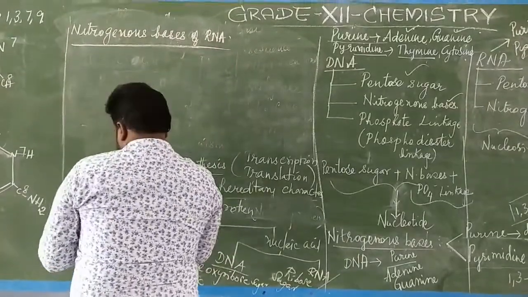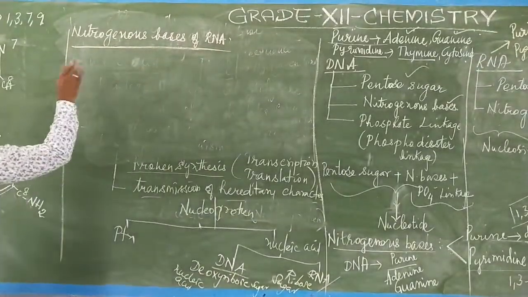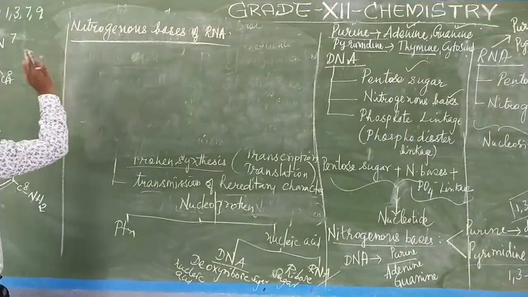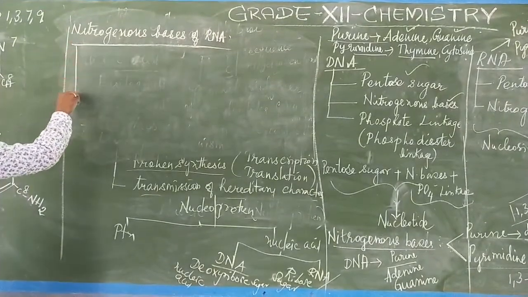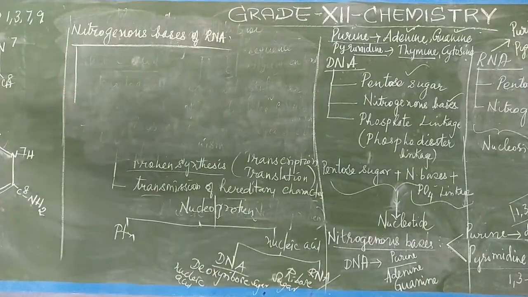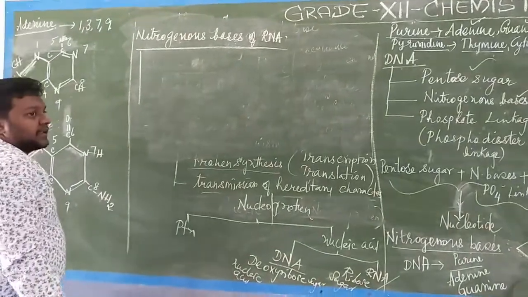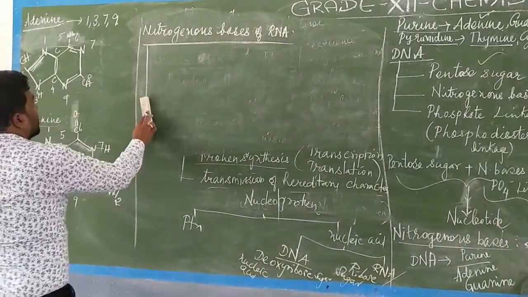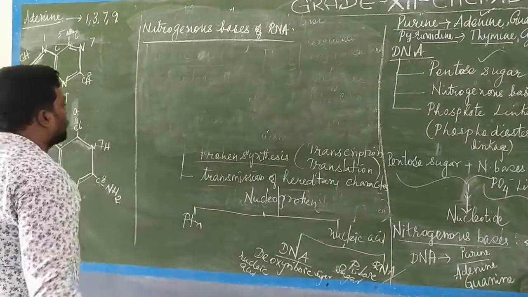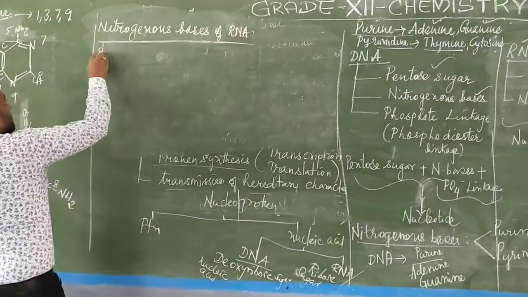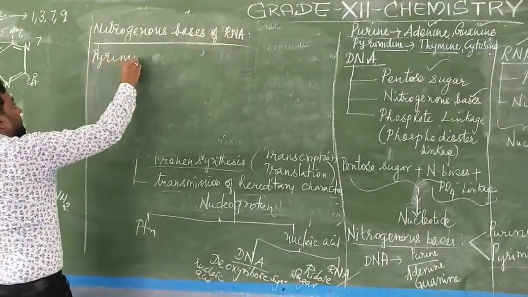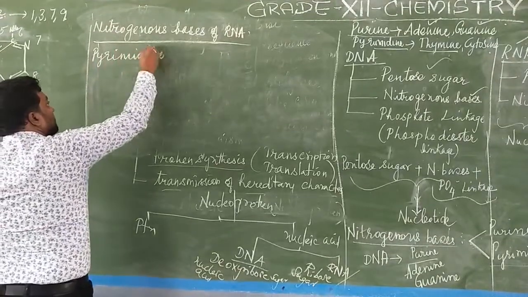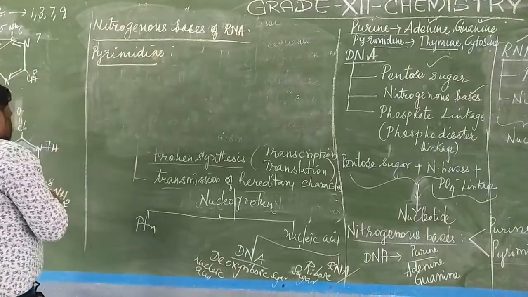Nitrogenous bases of RNA. So what are the nitrogenous bases? Purine and pyrimidine, that we have to see. Adenine and guanine, same. Now let me draw the pyrimidine bases. In pyrimidine, what things are present?